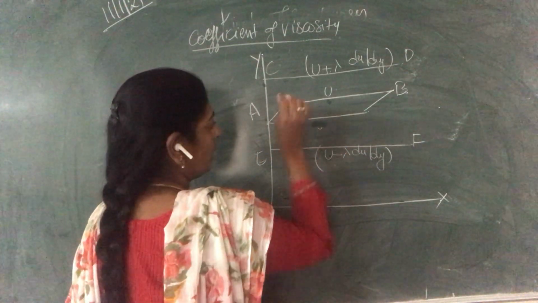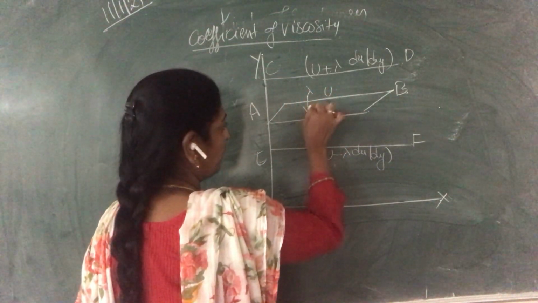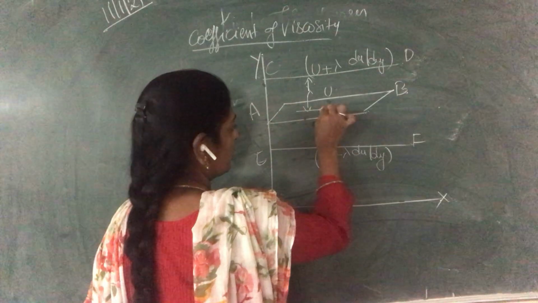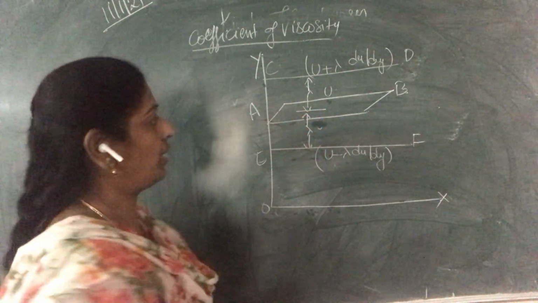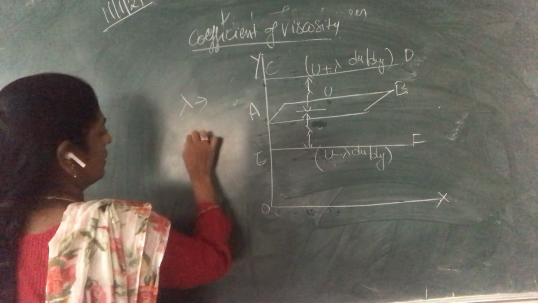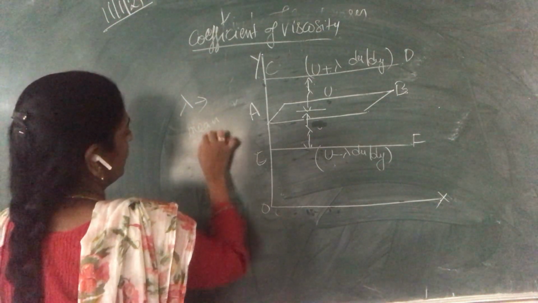What is lambda here? Lambda is the distance between two layers, which we call the mean free path.